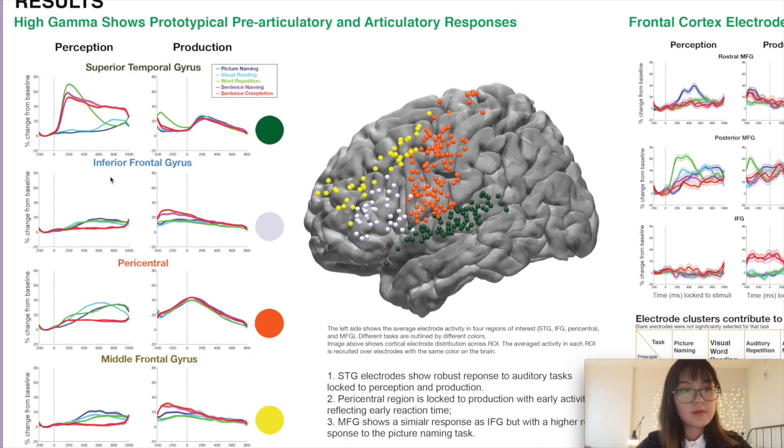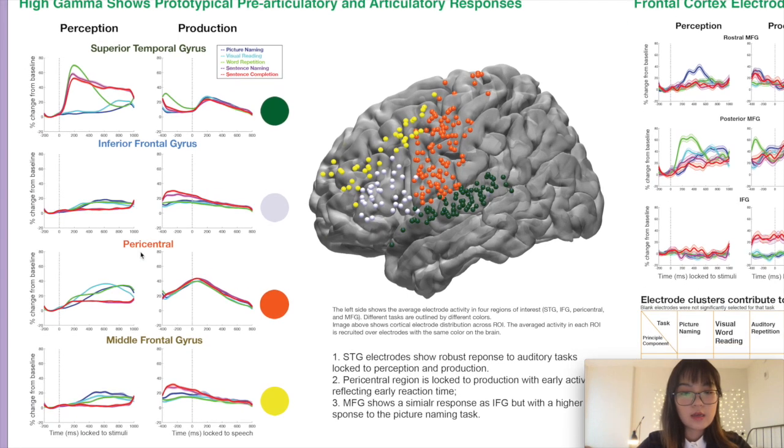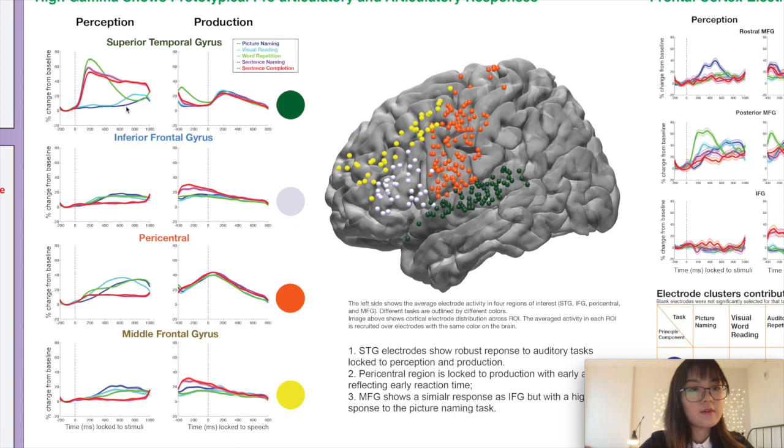In the first part of the section, we average the electrode activity based on their regions of interest. On the right side, you see the brain color-coded with 4 regions of interest, and on the left side, the average neural activity within each region. For example, in superior temporal gyrus, you hear the word balloon in the word repetition task, so there it rises.